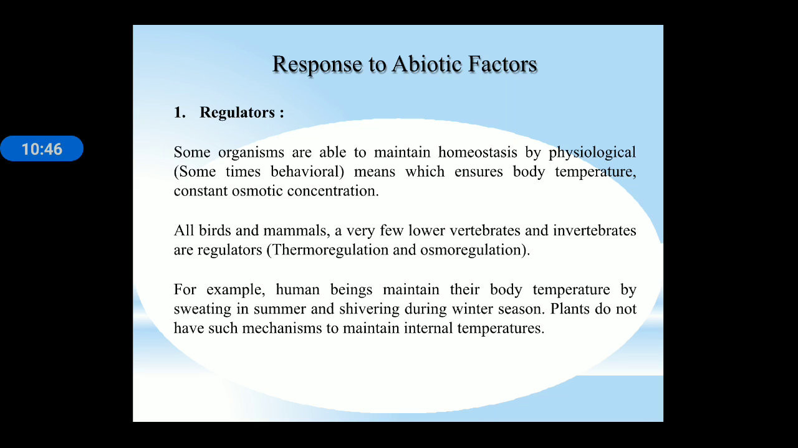Now, these are the different responses to abiotic factors given by organisms. First one is regulators. Regulators are the organisms which can maintain homeostasis by physiological and behavioral means, which ensures body temperature remains constant. All birds and mammals and a very few lower vertebrates and invertebrates are regulators. For example, human beings maintain their body temperature by sweating in summer and shivering during the winter season. Plants do not have such a mechanism to maintain internal temperature.